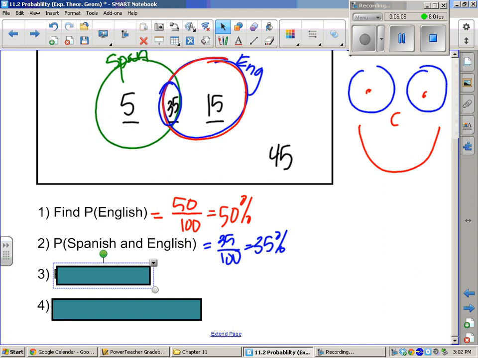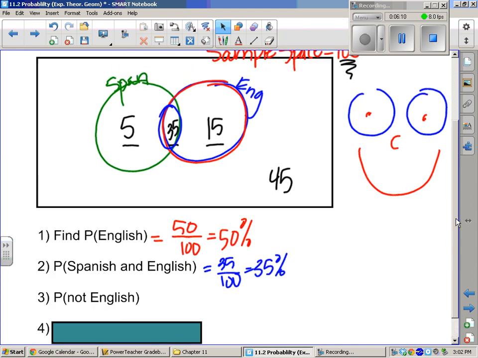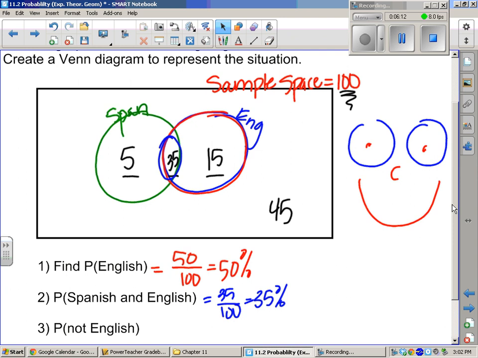Okay, number 3 is not English. So that means they're not taking English, but they could be taking another language. So, how many are not taking English? Just 5. They're taking Spanish. But how many are not taking either language? So 50. Wait a second, I noticed something.